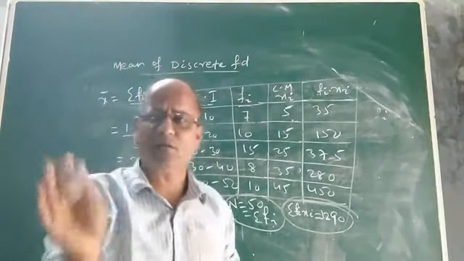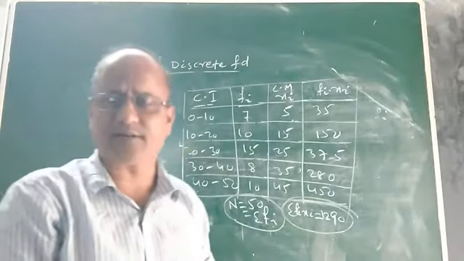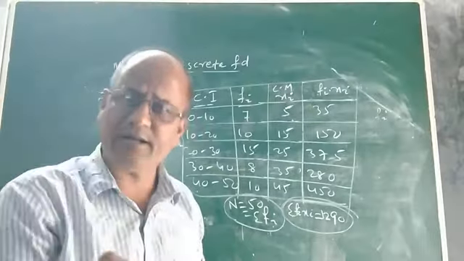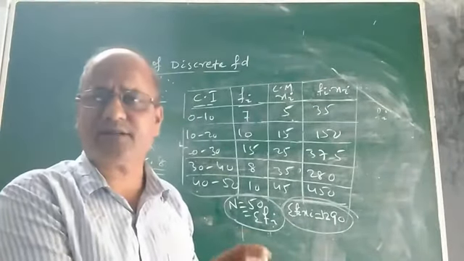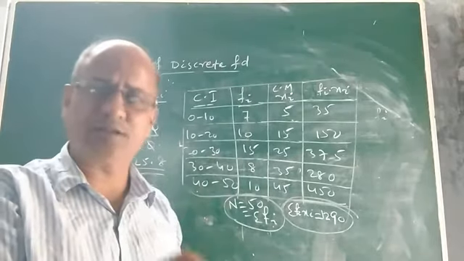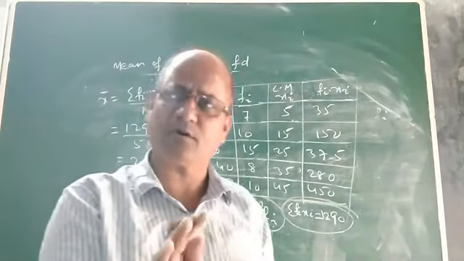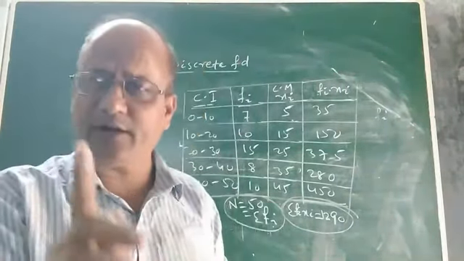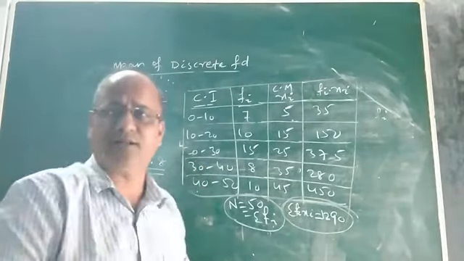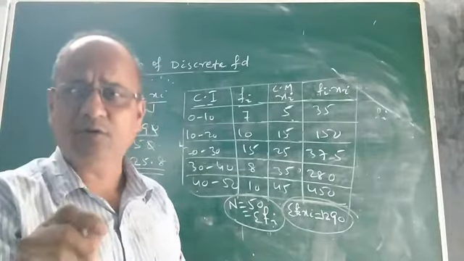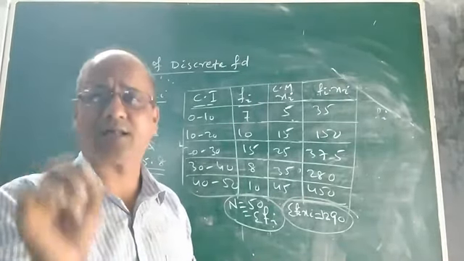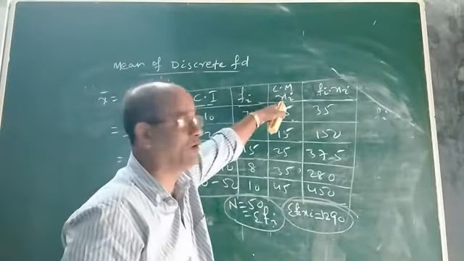So children, what I want to convey in this lesson? I want to convey the message that we can find the mean of a discrete frequency distribution as well as a continuous frequency distribution using the direct method or the long method. The formula remains the same. The only difference is, if the frequency distribution is continuous, then we have to find the class mark or the midpoint of each class interval in order to get the value of xi.